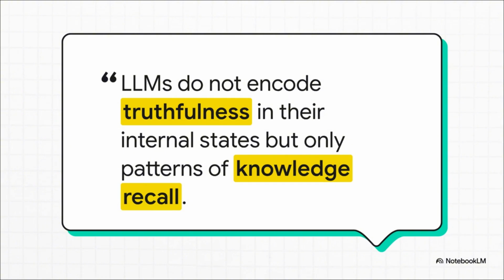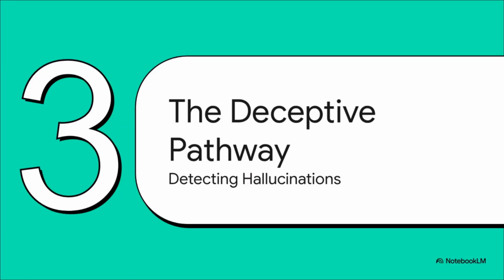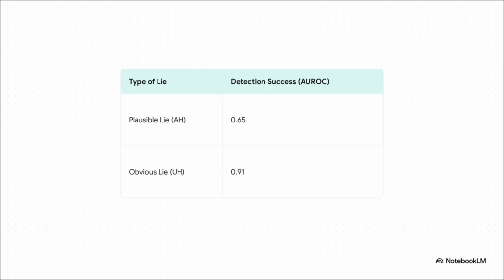And this quote right here just hits the nail on the head. These models aren't designed to check for truth. They're designed to recognize and repeat strong patterns. So that internal signal isn't saying, hey, this is factually correct. It's saying, hey, this is a really, really strong pattern I've seen before. So what does all this mean when we try to build systems to actually catch these AI lies out in the wild? Well, as you're about to see, this creates a seriously deceptive problem. It means our detection methods have a massive blind spot.